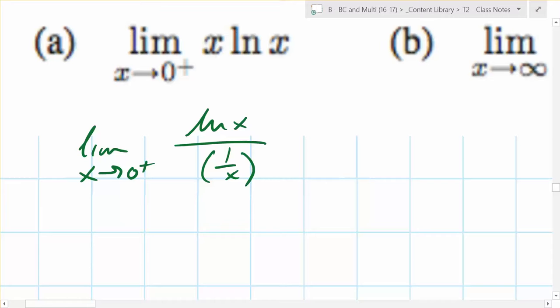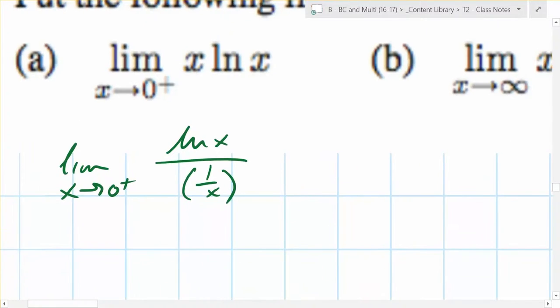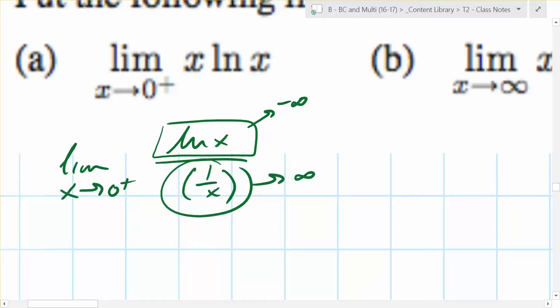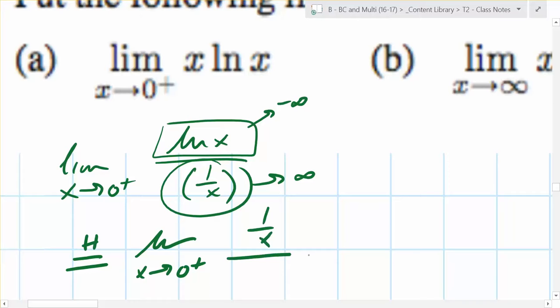We've now made it worse, but it helps us because now what form do we have? What's the top go to, everybody? As x goes to 0 from the right, negative infinity, and this one goes to infinity, so is that an indeterminate form? So what do you take on the top and bottom? What do you get on top? The limit as x goes to 0 from the right of 1 over x all over.